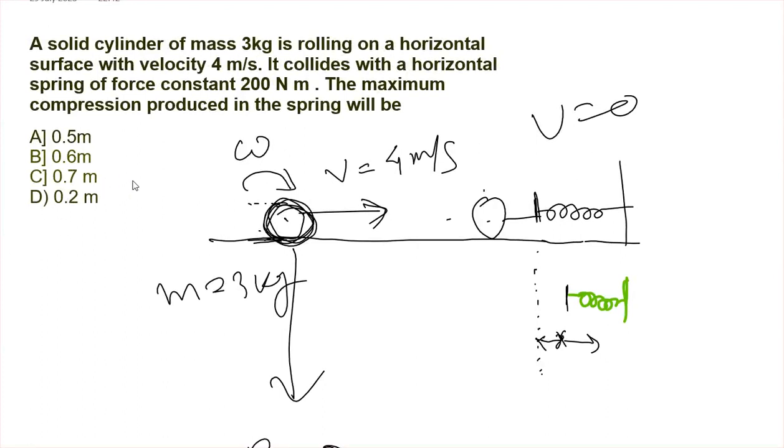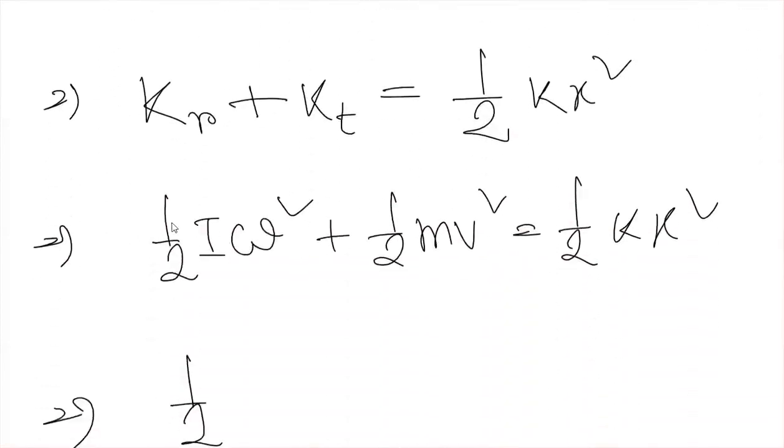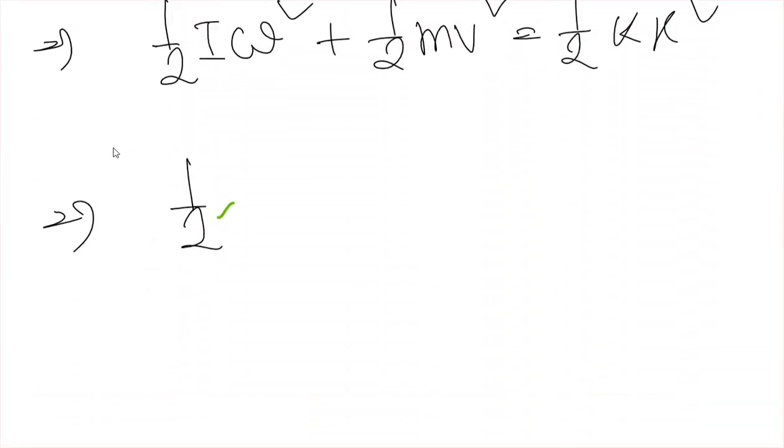The value of I for the cylindrical object will be half mr square. Okay, as because it is a cylindrical object. So I का वैल्यू हम लोग पुट करते हैं half mr square.